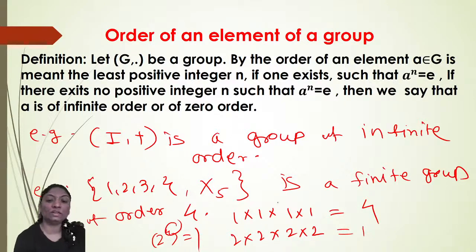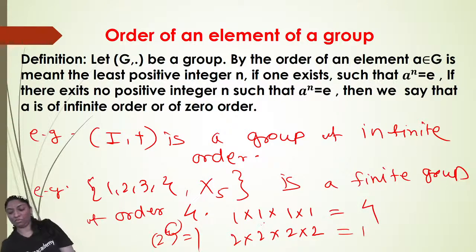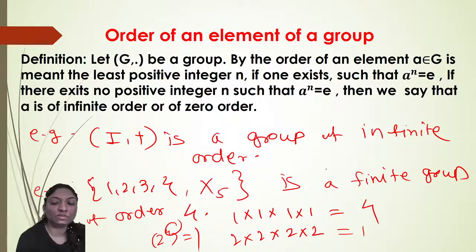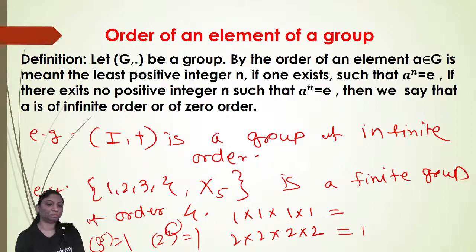For 1, 1 raised to 1 is equal to 1, so the least positive integer here is 1. The identity element with respect to multiplication modulo 5 for these elements is 1.